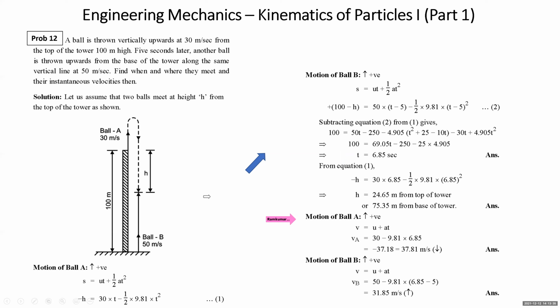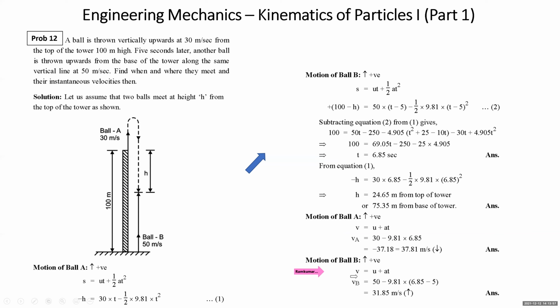For ball A, I take upward positive, v is equal to u plus at. v A is 30 minus 9.81 into 6.85. You get minus 37.18. That means it is not upward, it is downward. Obviously, we have understood that ball A is meeting at this point when it was going down. So 37.18 meter per second is its velocity downward.